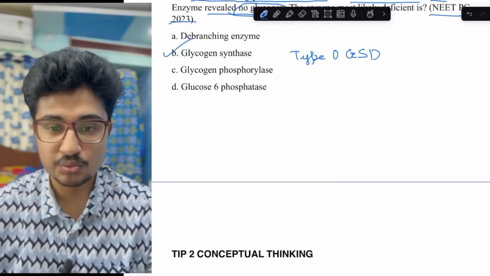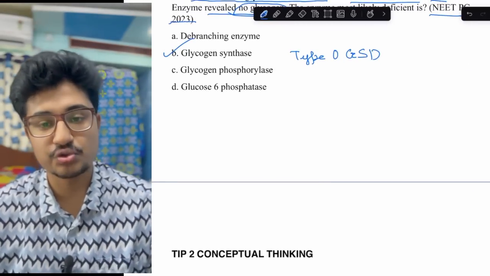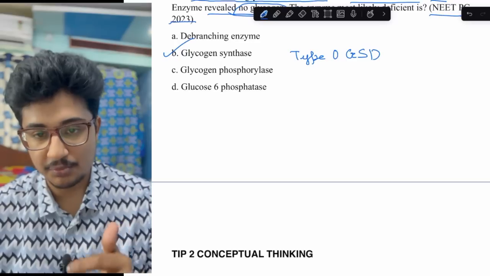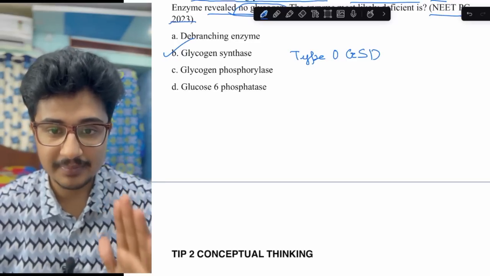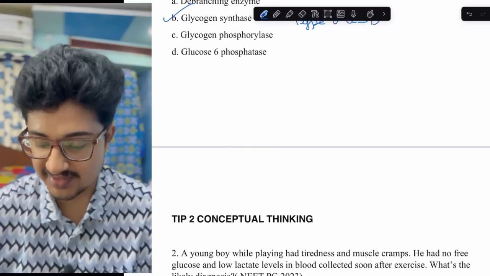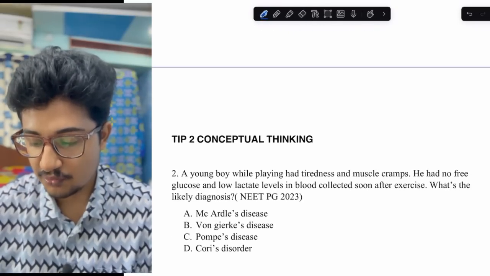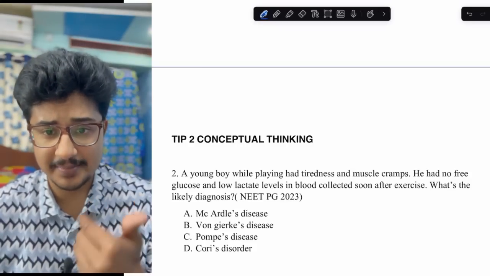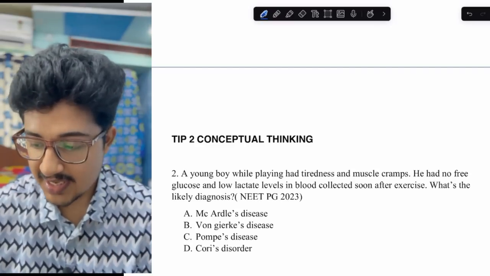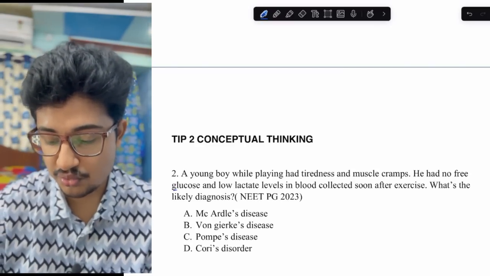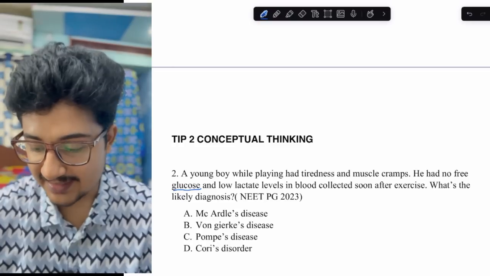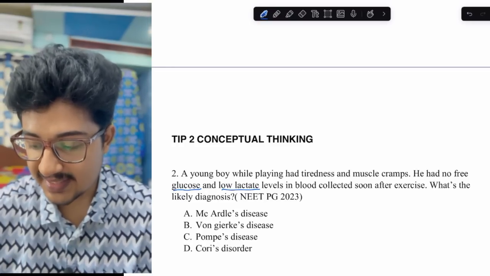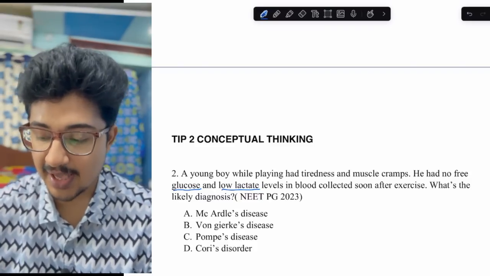Coming to tip number 2, that is conceptual thinking. You should use your conceptual thinking to answer questions in the exam hall. So you should keep calm in the exam hall, not in stress. A young boy, while playing, had tiredness and muscle cramps. So while exercising, he was having tiredness and muscle cramps. He had no free glucose and low lactate in the blood collected soon after exercise. What is the likely diagnosis?